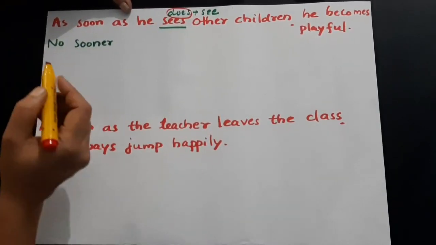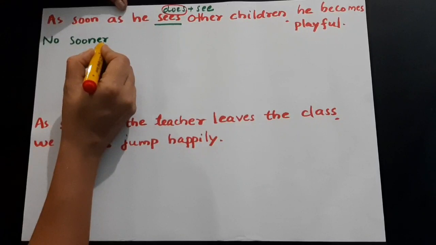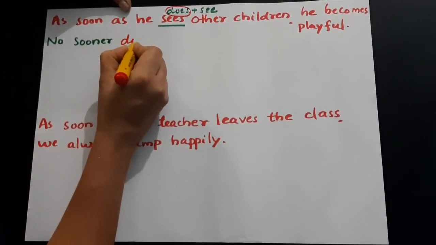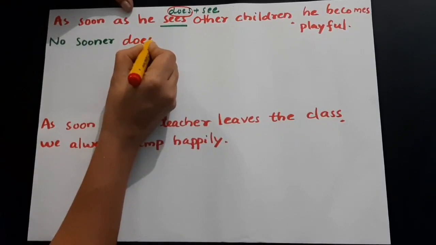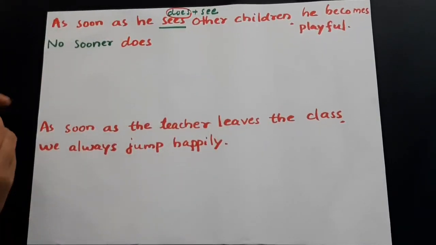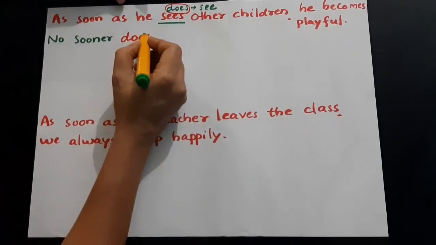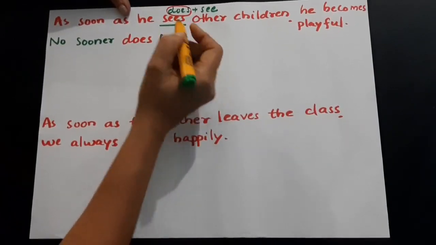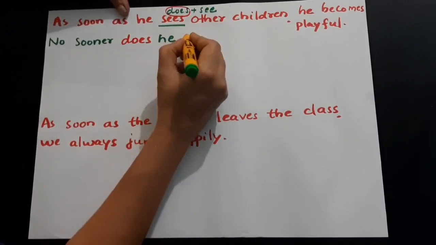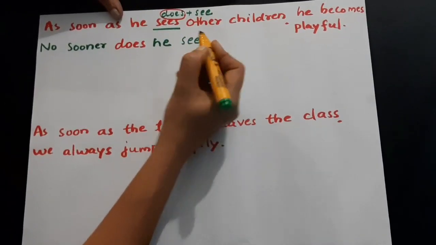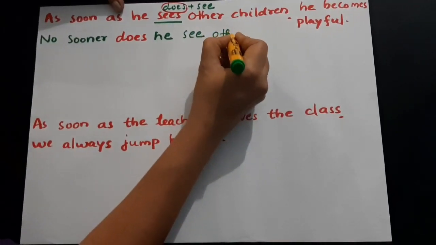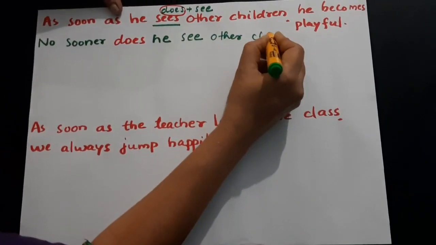So how will you write then? No sooner, instead of had, here you must use does. So no sooner does he see other children.